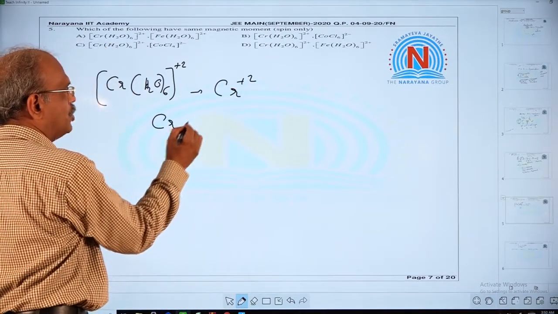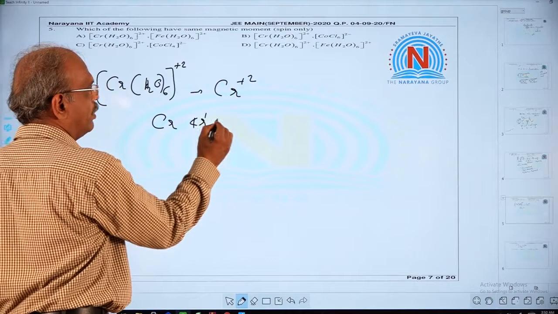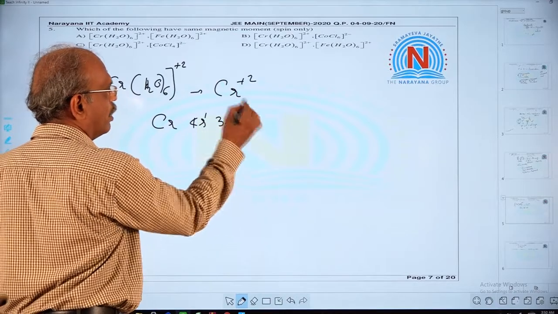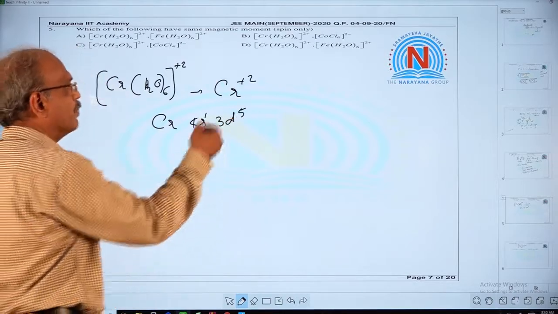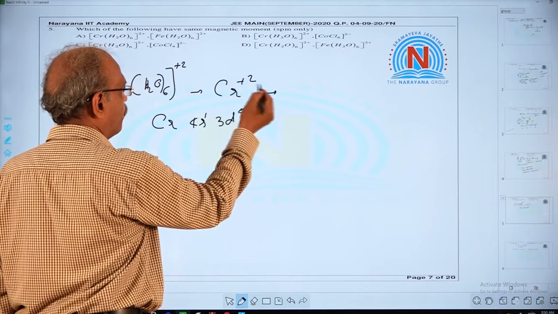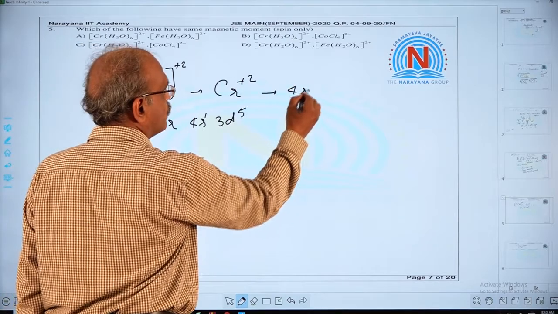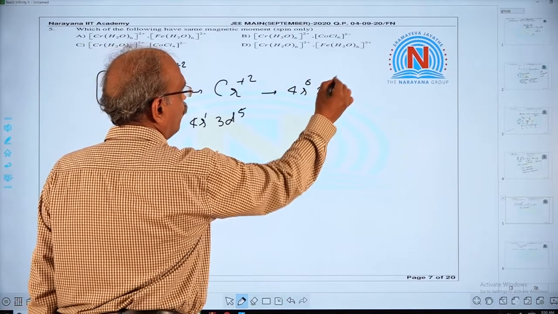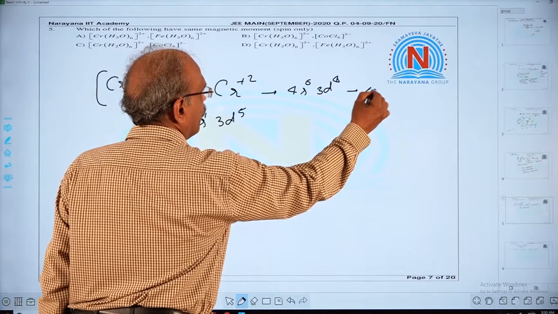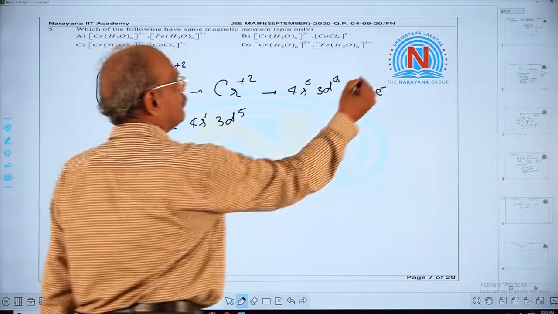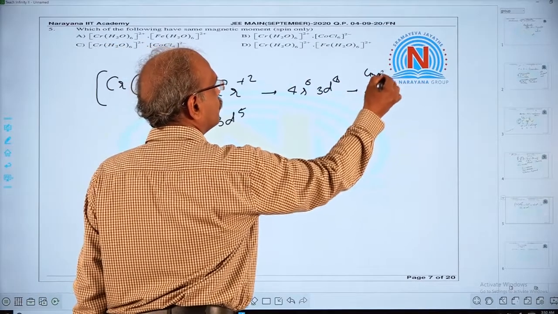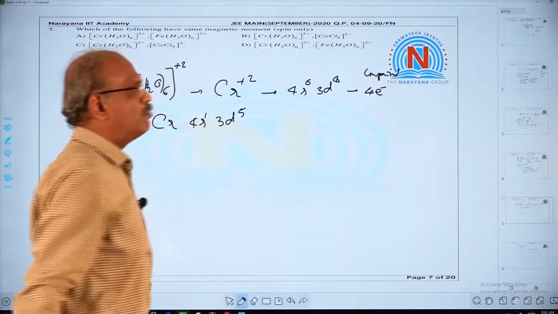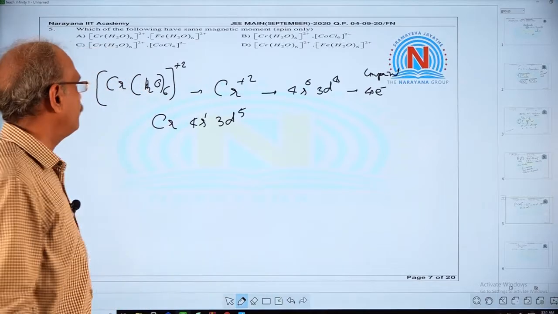Chromium configuration 4s1, 3d5. Of course argon is there. So for plus 2, 4s0, 3d4. So number of unpaired electrons is 4.